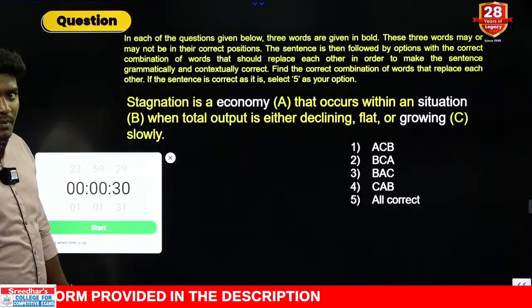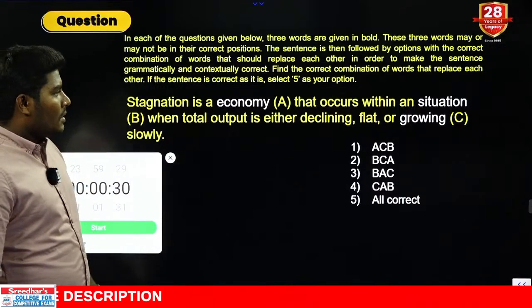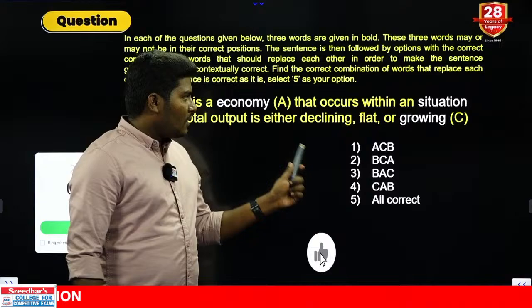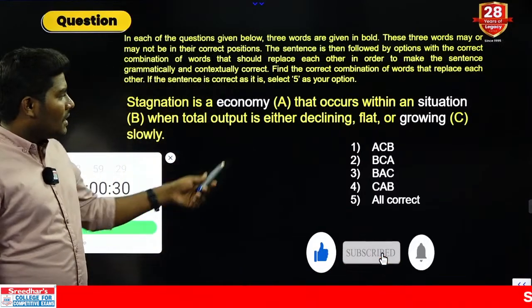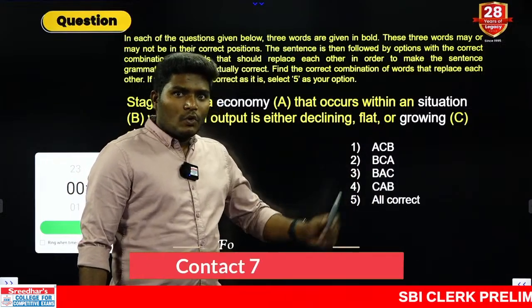Starting with question number 1, that is word rearrangement or word swap. You don't have a two-word combination here, you have three words highlighted as A, B, C, and you need to swap them if they are incorrect in their order, and if they are correct you can go with all correct.